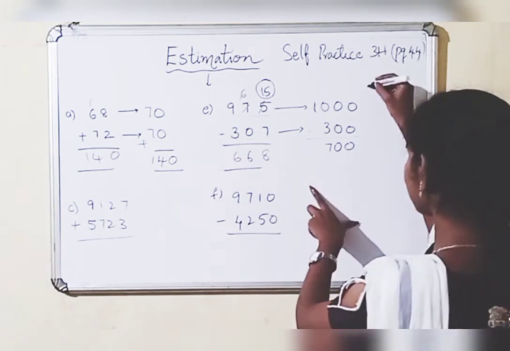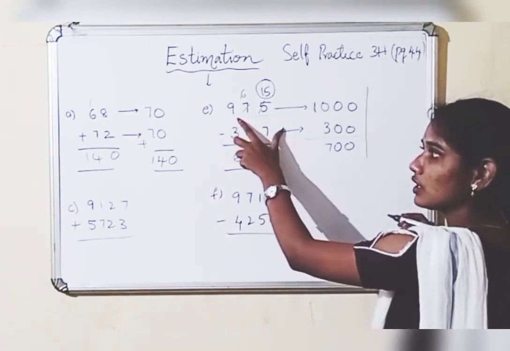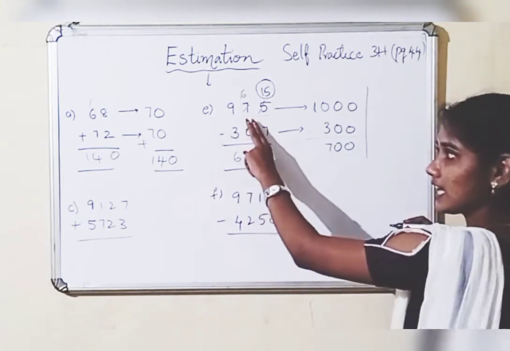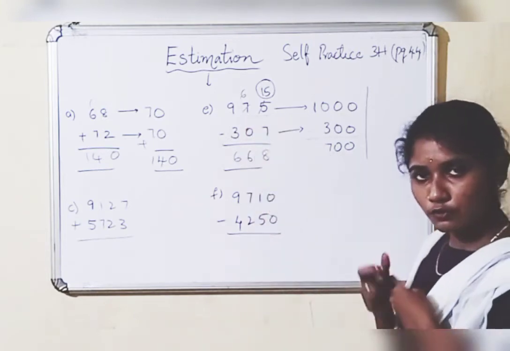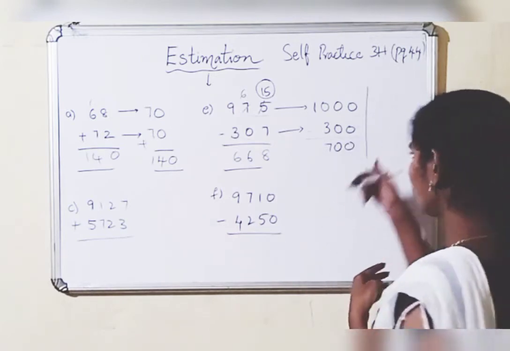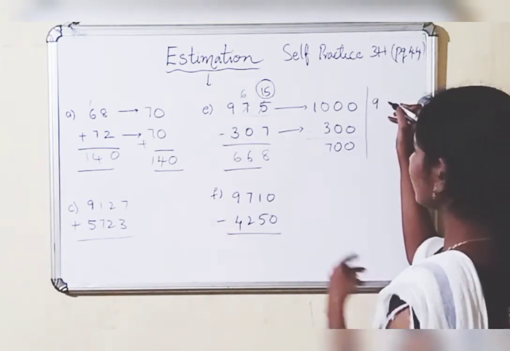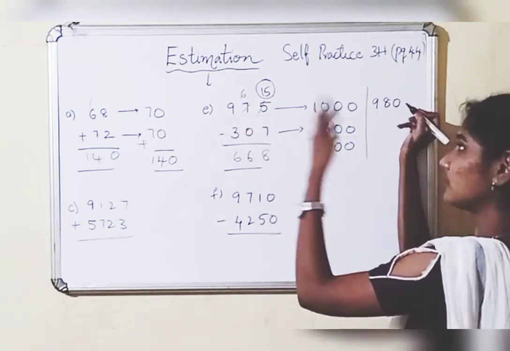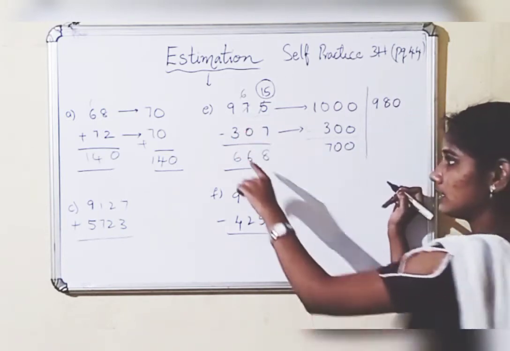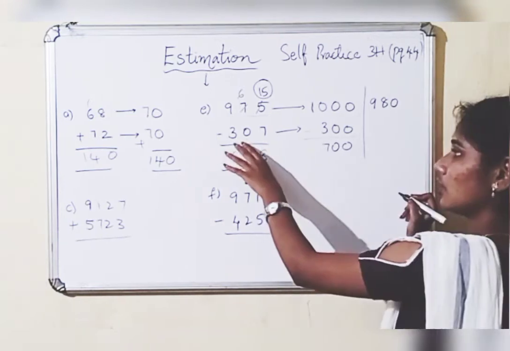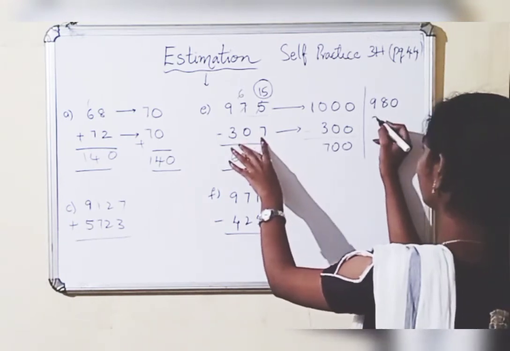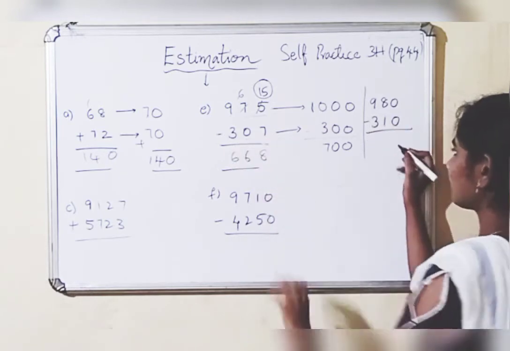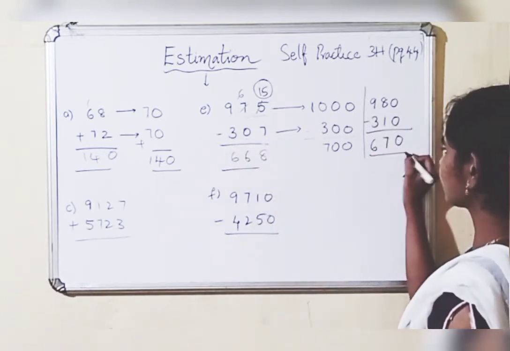So let's do the same problem by rounding off to the nearest tens. 975 is the number. If you round off to the nearest 10, what will it become? 980. Why? Because 5 is a strong digit, so 7 will shift the place, and it will become 980. Then 307, let's round off to the nearest 10. This will become 310. If you subtract this, 670.